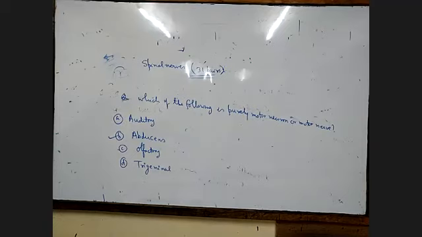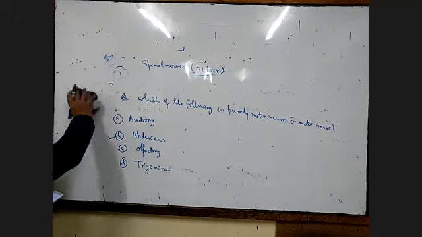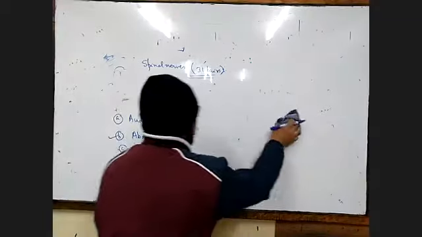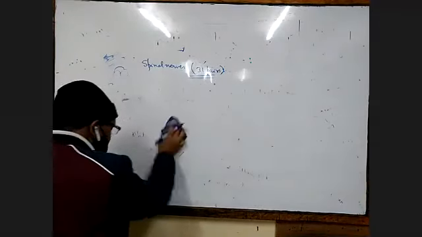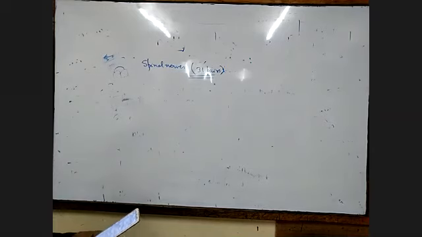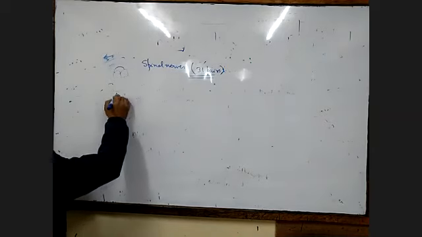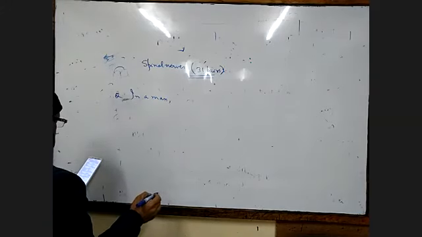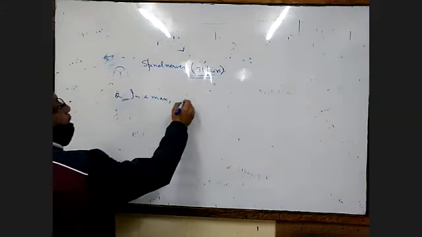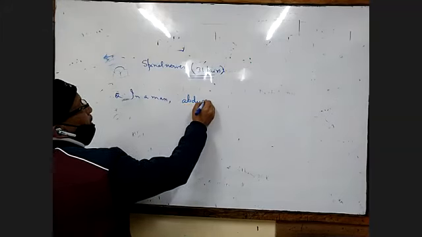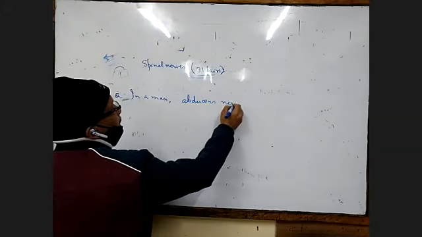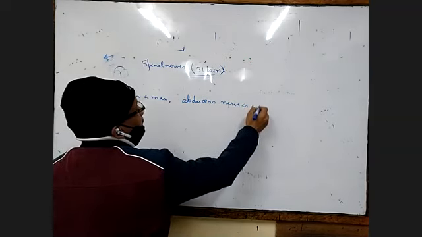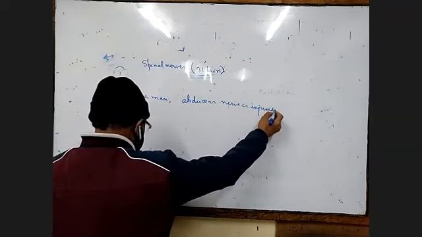Okay, the next question we go to is from JIPMER and AIPMT. In a man, abducens nerve is injured. Abducens, just now we have done, no? Abducens nerve is injured.